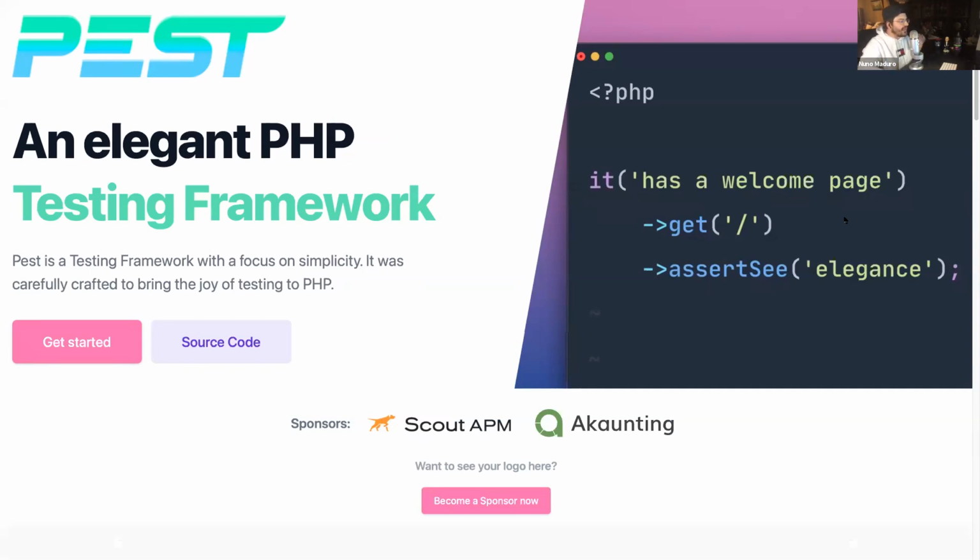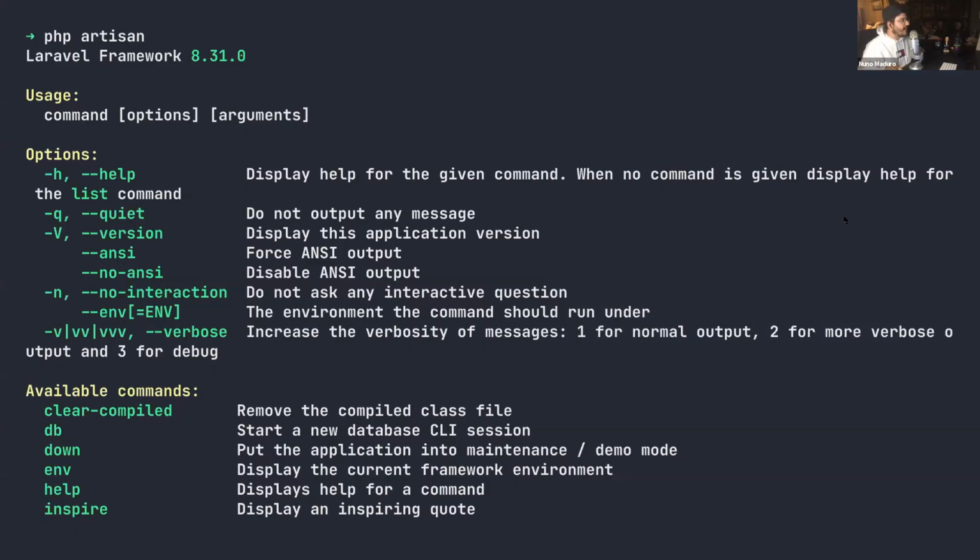Now, let's talk about the console in Laravel. Everyone has already used Artisan at some point, right? It's basically the way of interacting with your application, but using the console. Normally, you can use the browser, of course, but using the console, you can equally interact with the Laravel framework. Once you type php artisan, you see the Laravel framework name, the version, the usage, the options, and then the list of available commands which you can use.